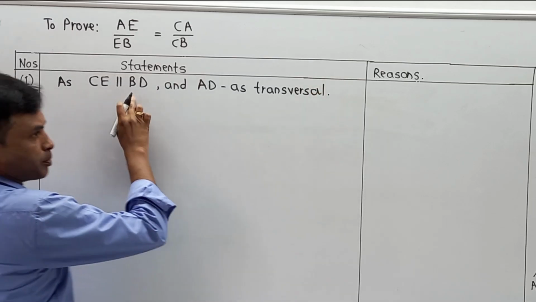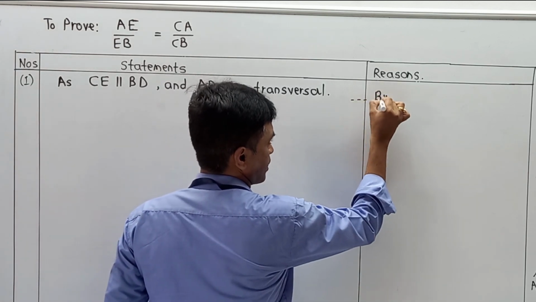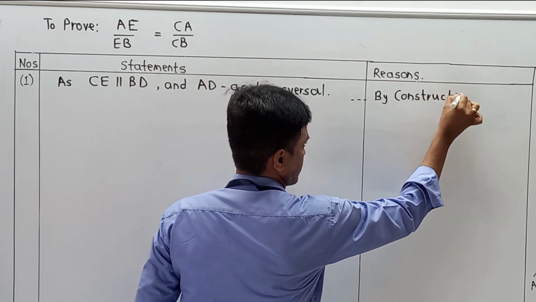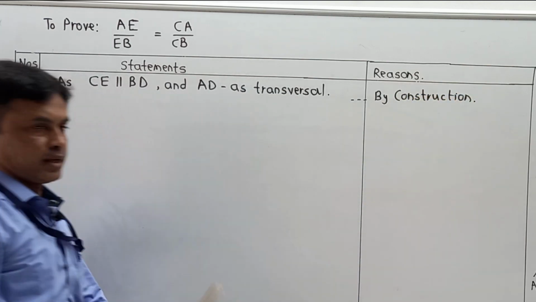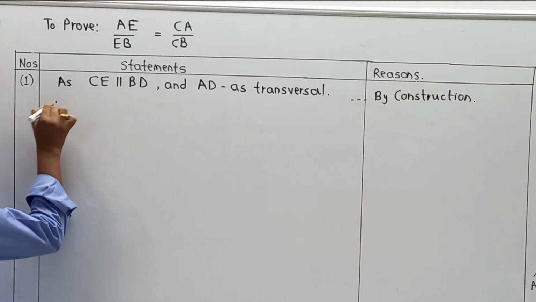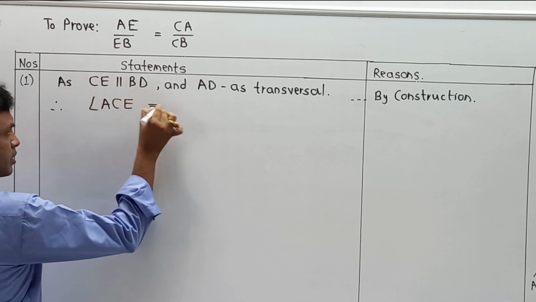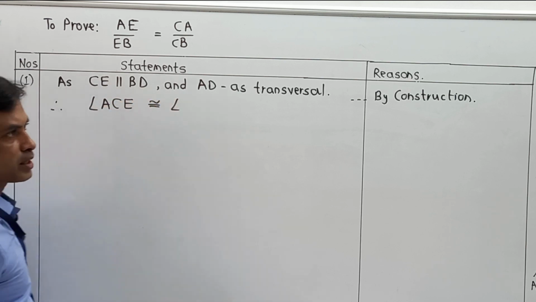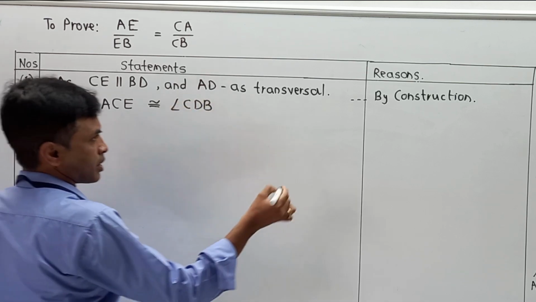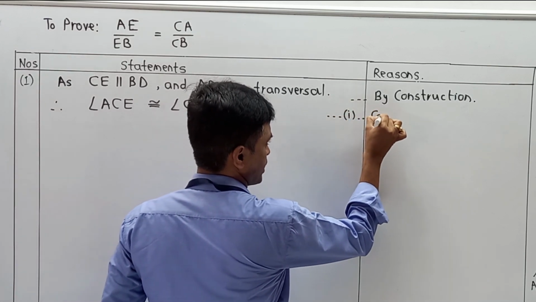Now why is CE parallel to BD? CE is parallel to BD by construction. So I am writing by construction. Therefore, angle ACE is congruent to angle CDB. I am going to give it as equation 1 and the reason is nothing but corresponding angles.